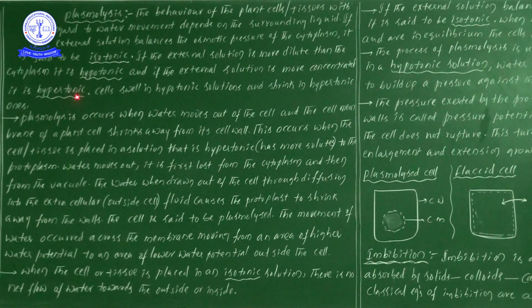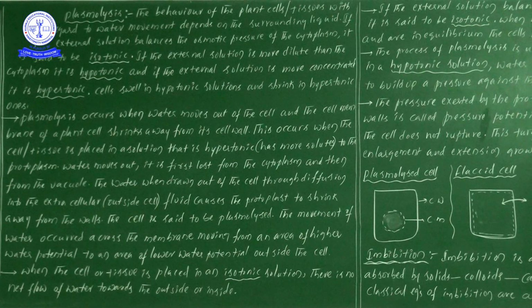Suppose we place a cell in a hypotonic solution. Third case, hypertonic solution: what is happening? One more time I will give you the statement, listen. Suppose you place a particular cell in a hypertonic solution, what is happening? Hypertonic solution means the tumbler water consists of more concentration at that time. So how will it flow? Water flows from the cell towards the outside.